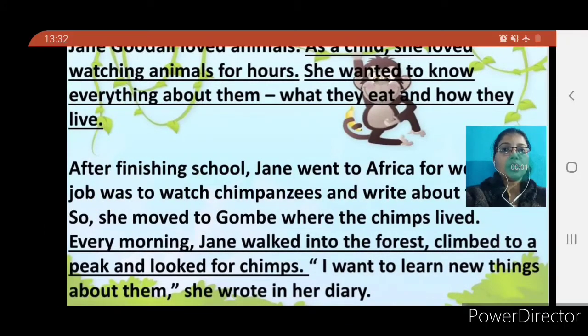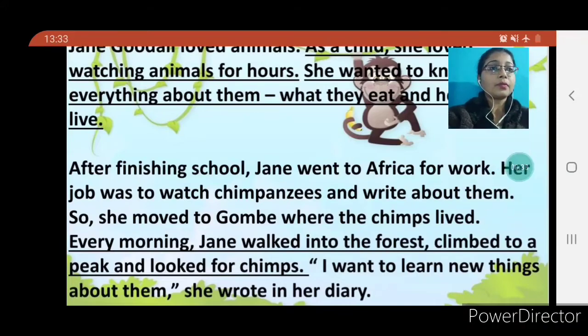Here, Jane Goodall loved animals. As a child, she loved watching animals for hours. She wanted to know everything about them, what they eat and how they live. So in the first paragraph, we are going to underline, as a child, she loved watching animals for hours. She wanted to know everything about them, what they eat and how they live, just like humans. Okay, children? So, moving towards our next paragraph, let's see.